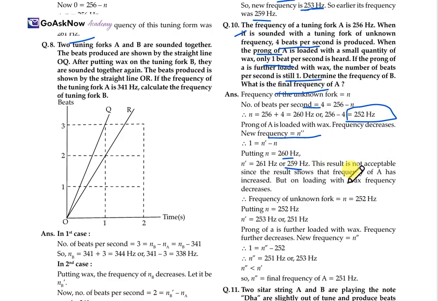So this result is not acceptable, as the result shows the frequency of A has increased, but by loading the wax the frequency should decrease. Now the frequency of the unknown fork n is 252, then n dash is 253 or it is 251. So the prong is further loaded with wax and the frequency further decreases to n double dash. So 1 is equal to n double dash minus 252. The value of n we have to substitute. So n double dash we get 253, which is lesser than n dash. So we can say that n double dash is the final frequency of A, which is equal to 251 Hertz.